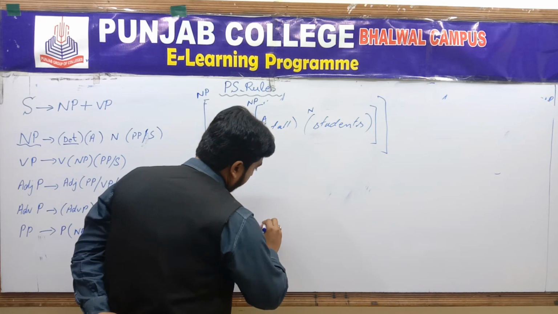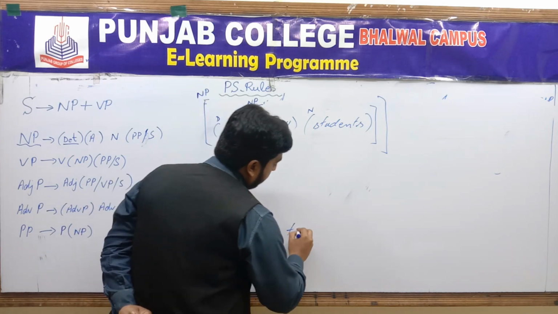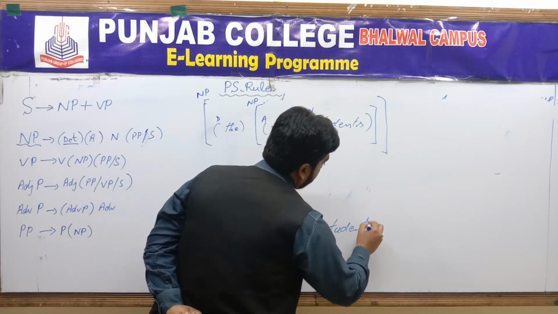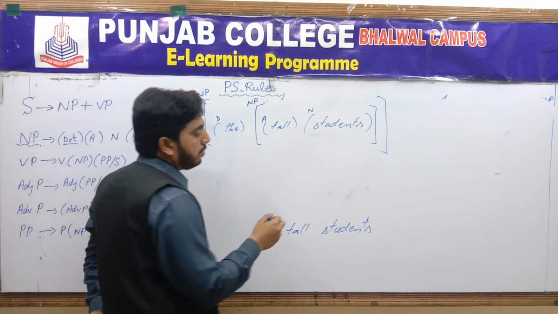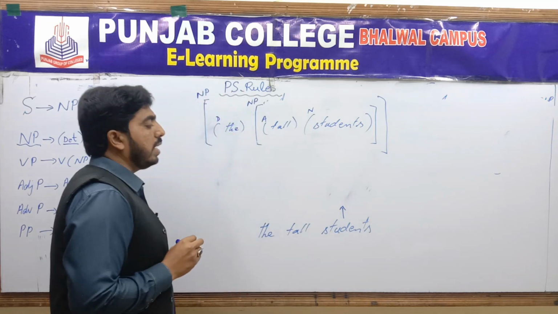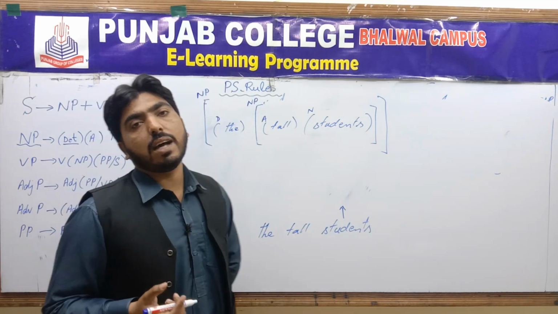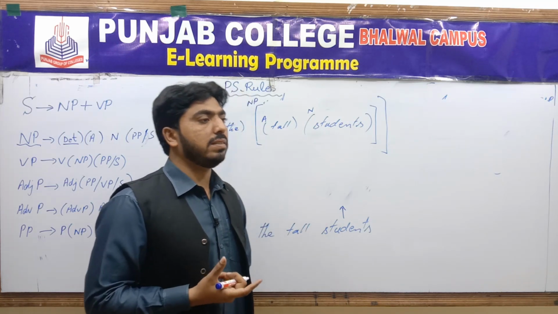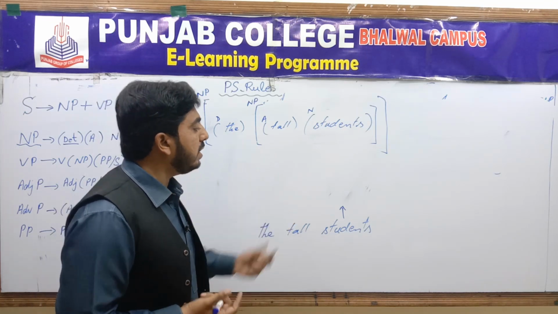Let me write. The tall students. The tall students. Here. Now I'm going to draw a tree diagram. Tree diagram, basically this is a pictorial description, a visual description. This is the representation of the constituents of the sentence in tree form.